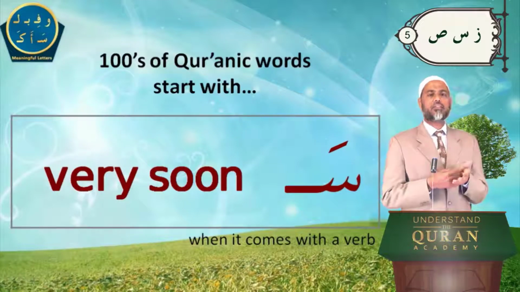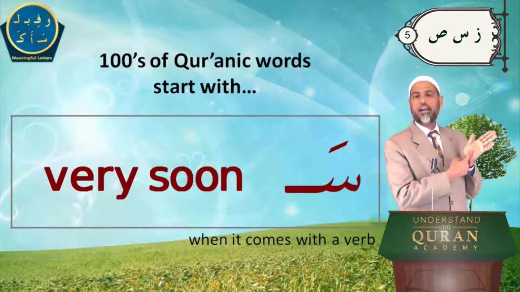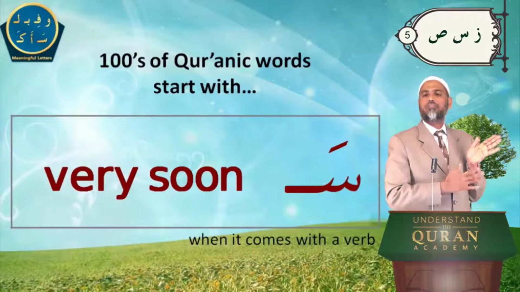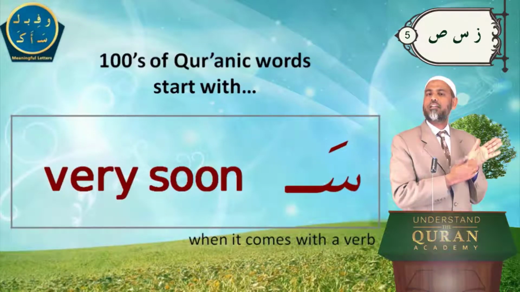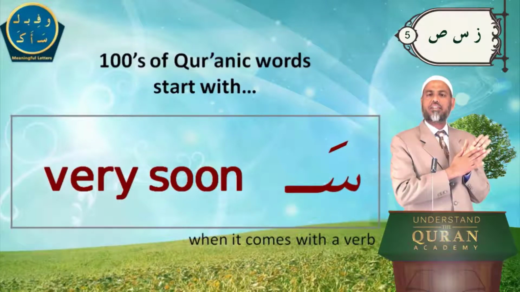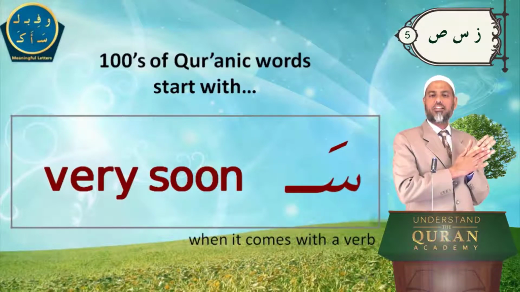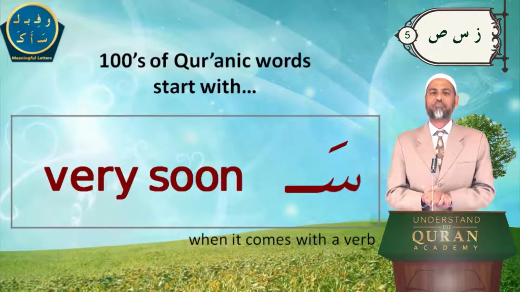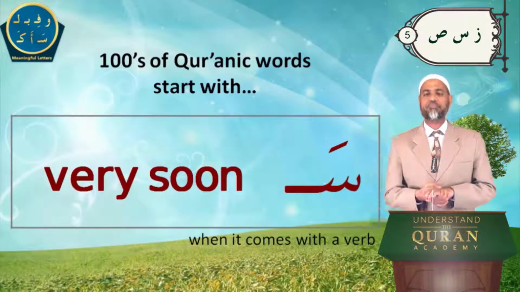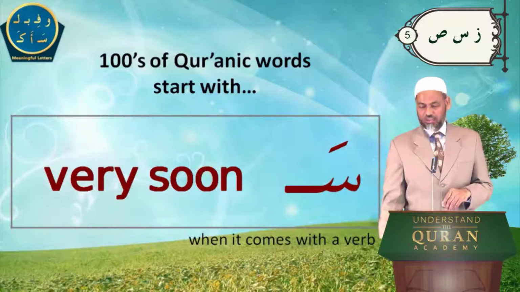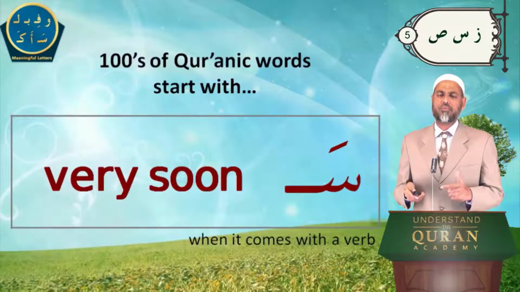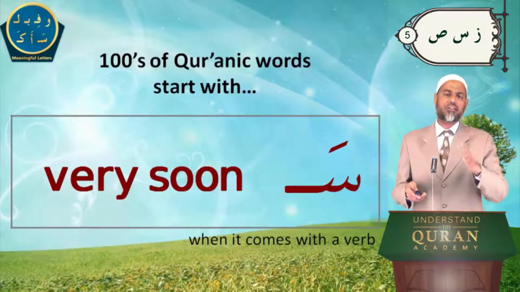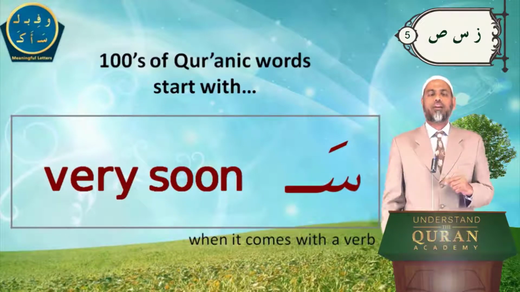It's not like English, where even with one letter you write I space am space. Here the letters which have meanings are just attached to the words. Save the space, save the time of writing, and save space in printing. Beautiful, efficient. So sa means very soon. It comes with verbs. In general, just remember this tip.